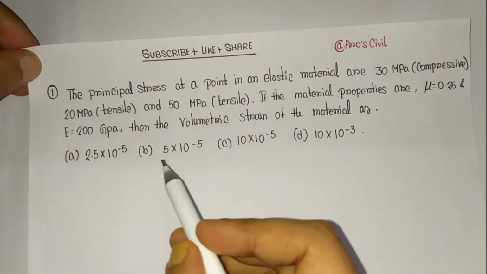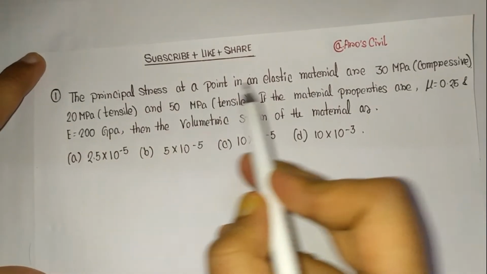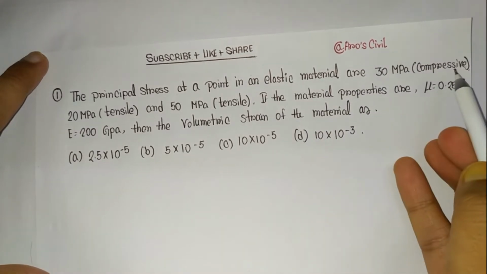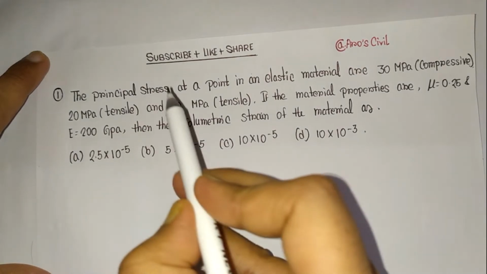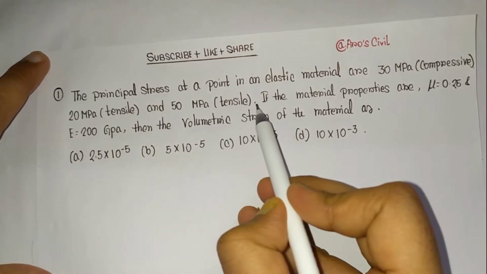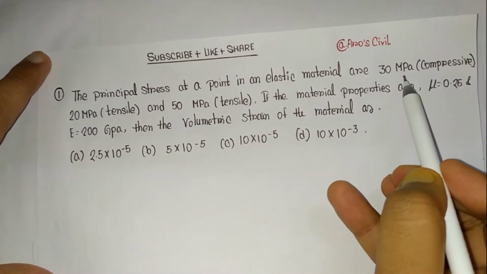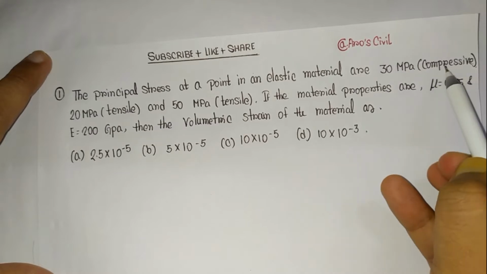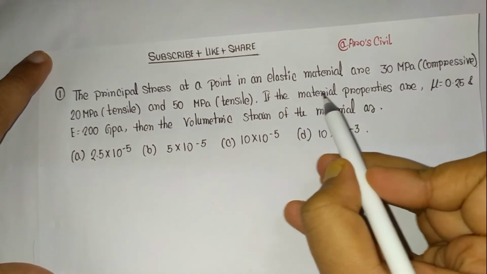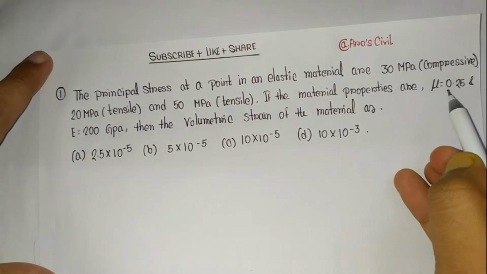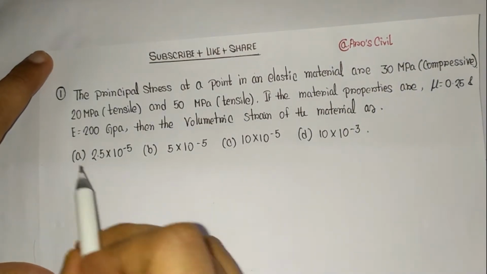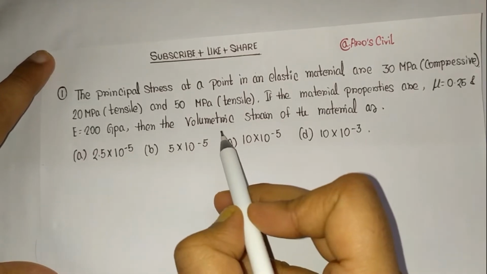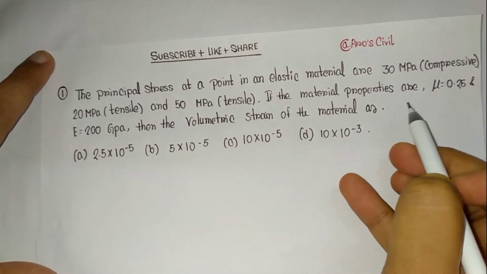So what is written in the question? They have asked: the principal stresses at a point in an elastic material are 30 MPa compressive, 20 MPa tensile, 50 MPa tensile. So there are three principal stresses: 30, 20, 50, and the nature of the principal stresses is given: compressive, tensile and tensile. If the material properties are Poisson ratio equal to 0.25 and modulus of elasticity equal to 200 gigapascal, then find the volumetric strain of the material.